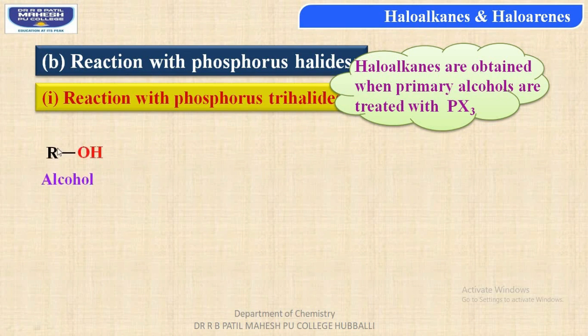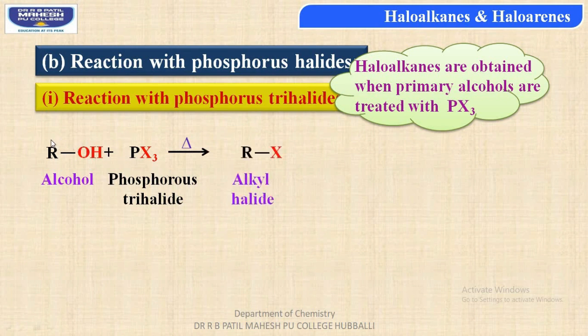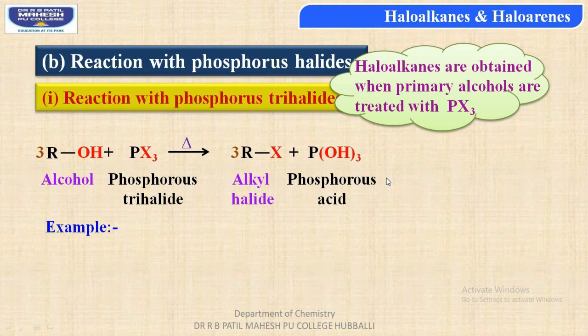When alcohol, students, that is ROH, is treated with phosphorus trihalide, that is PX3, on heating, we get alkyl halide, by combining the alkyl group from the alcohol and halogen from the phosphorus trihalide. Along with this, the byproduct, students, is phosphorus acid with the formula P(OH)3.